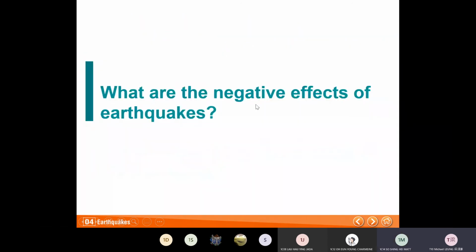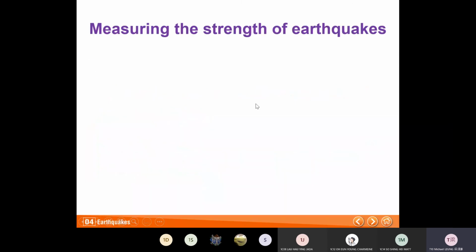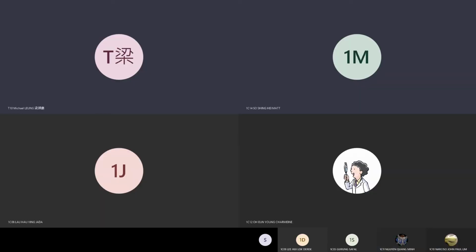So what are the negative effects of earthquakes? First of all, we need to measure the strength of earthquakes. This is the Richter scale, and it shows the magnitude. Magnitude means the strength. Now, any questions until now? If you have no questions, we can go on.